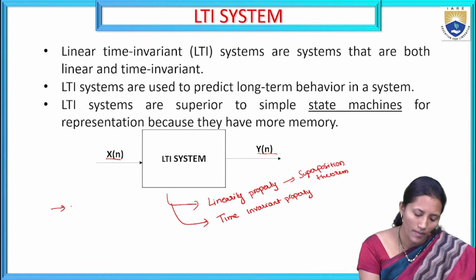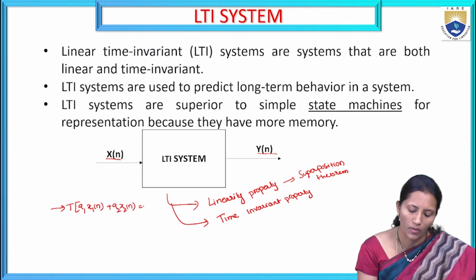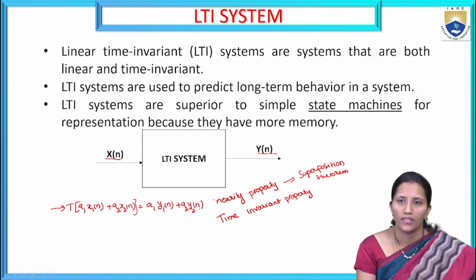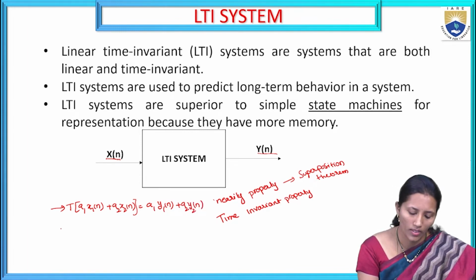That is, the transformation of A1 x1 of n plus A2 x2 of n is equal to the individual responses of the output, that is A1 y1 of n plus A2 y2 of n. This is the superposition theorem.